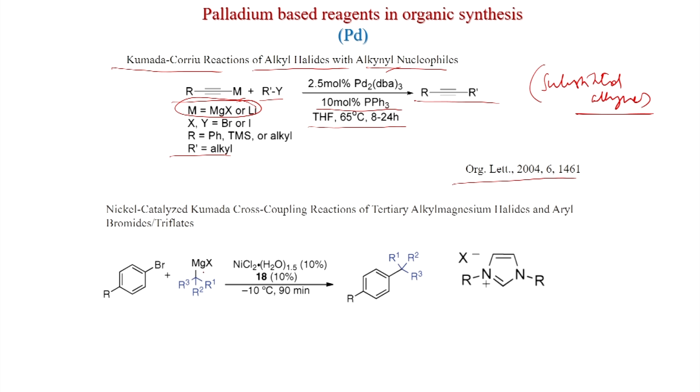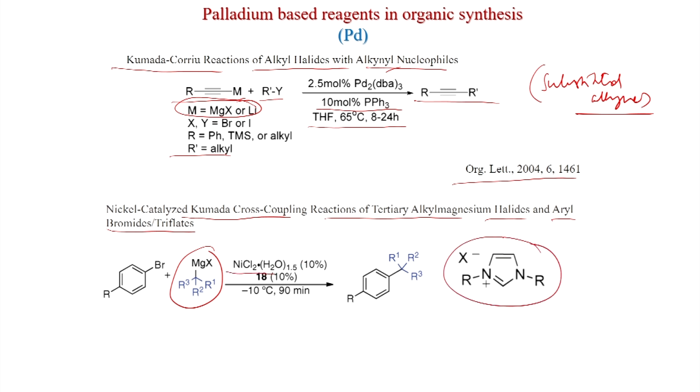Interestingly, if you have a Grignard reagent with a tertiary carbon atom, in that case also the reaction will happen. This is nickel catalyzed Kumada cross coupling reactions of tertiary alkyl magnesium halides and aryl bromides or triflates. And for that you have to use nickel catalyst and this imidazolium salt.